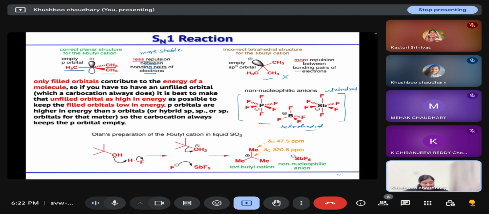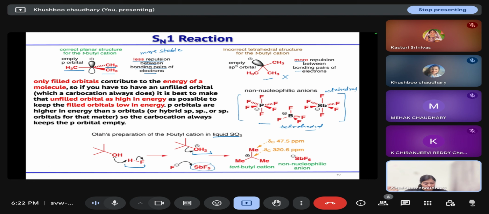Okay, so Olah was a scientist who wanted to isolate these carbocations in liquid SO2. When he treated this tertiary alcohol with hydrogen fluoride, firstly it abstracts the proton and gets protonated. Then this F negative that is released is abstracted by SbF5, leading to the formation of one non-nucleophilic anion, and your tertiary carbocation is formed.